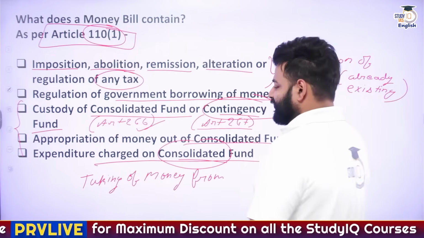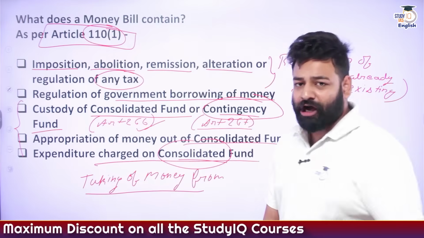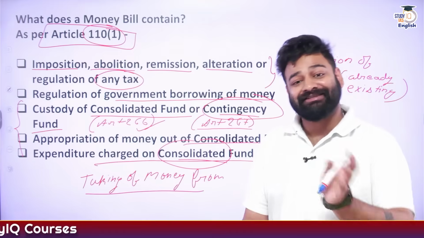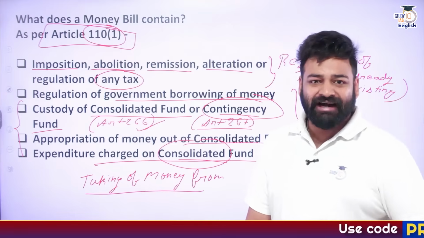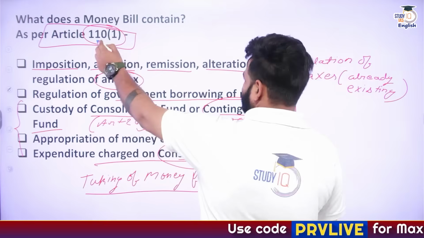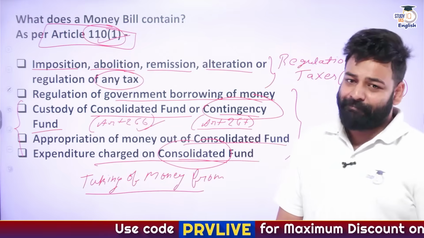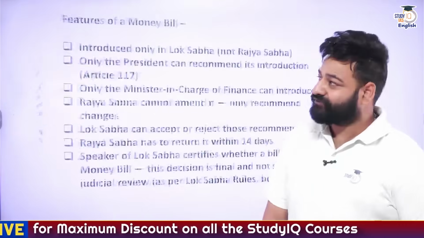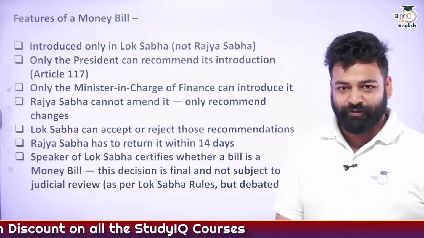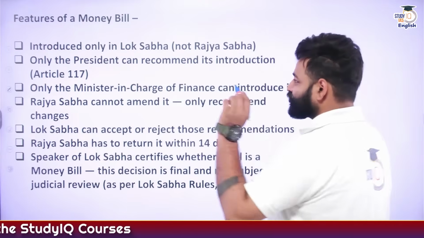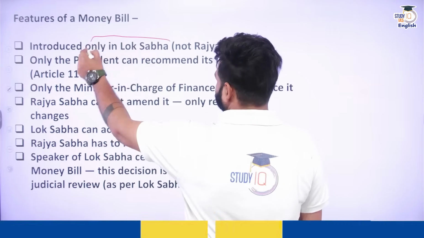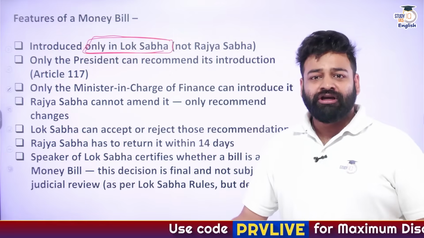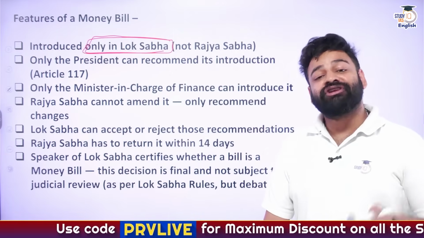So I have to take money from here, right. So how much money can I take? How much money is valid enough? How much money is needed enough? So all of these things are discussed where? Under Article 110 clause 1, that is known as the money bill. Now it is a very different type of bill because of these basic features. As we talk about the features of the money bill, remember it can be introduced only and only in Lok Sabha. It can't be introduced in Rajya Sabha.